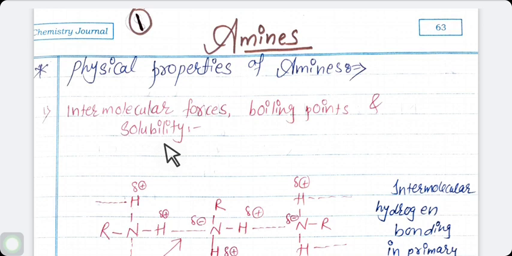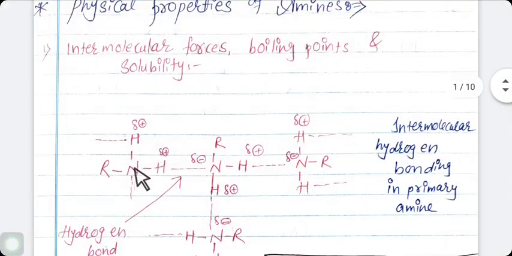As we have already studied, if hydrogen is attached to a more electronegative atom, it forms hydrogen bonding. So same here, the polar nature of the nitrogen-hydrogen bond in primary and secondary amines creates intermolecular hydrogen bonding. The intermolecular hydrogen bonding is to a greater extent in primary amine than in secondary amine. Means in primary amine intermolecular hydrogen bonding is greater than in secondary amine.